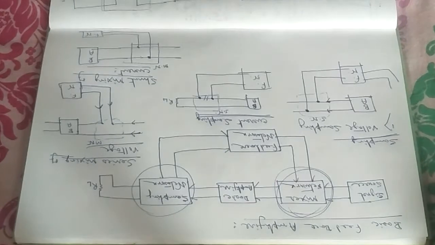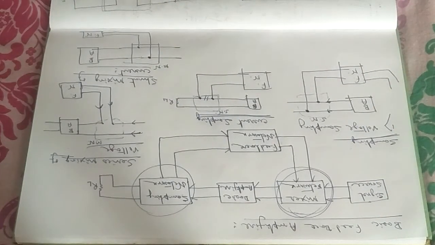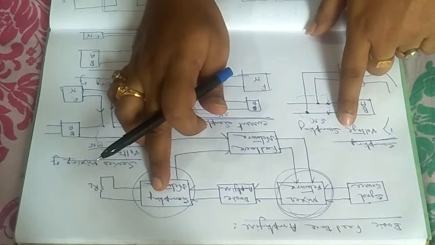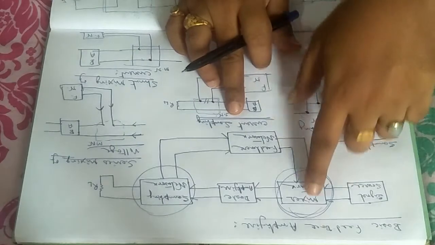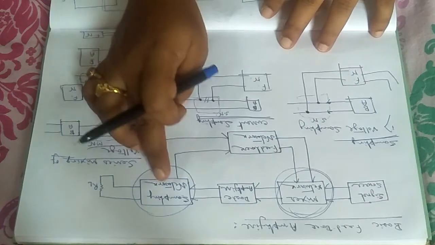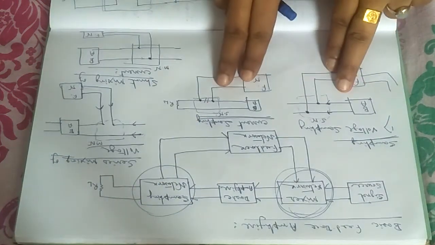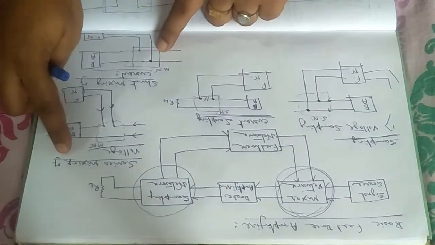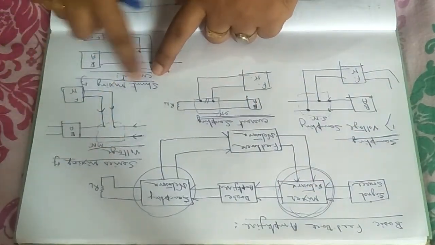Now again here I am having 4 combinations. With these 4 combinations I can play around and I can generate any kind of feedback devices, that is voltage amplifier, current amplifier, transconductance amplifier and transresistance amplifiers. In case of sampling, I can have voltage sampling, I can have current sampling. In case of mixing, so feedback network starts from the sampling and it is going to end in the mixture. When it is getting started, then you can have 2 options, voltage sampling, current sampling. When it is going to be ended, you are having 2 options, series mixing and shunt mixing, series mixing of voltage, shunt mixing of current.